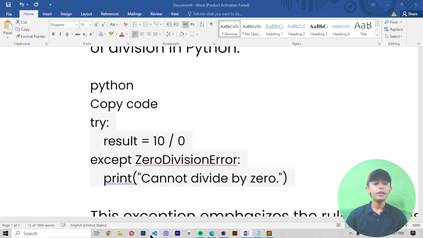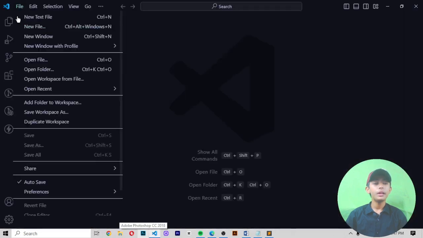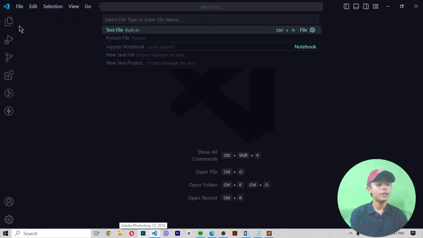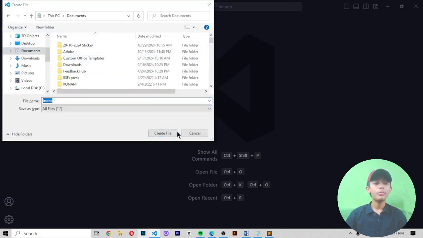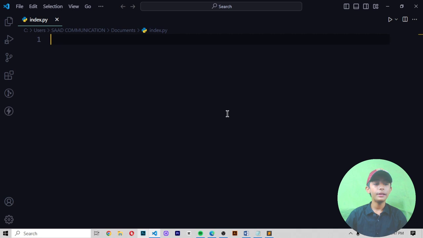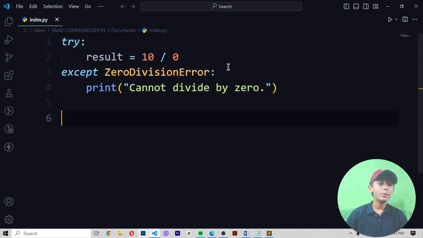When I copy it, I go to my Visual Studio Code and create a new file by the name of index.py on my documents. When I create this file and paste this code, let me tell you how to write it.